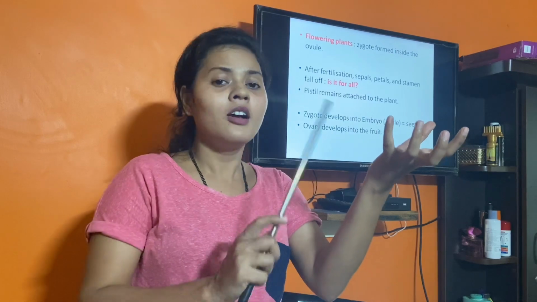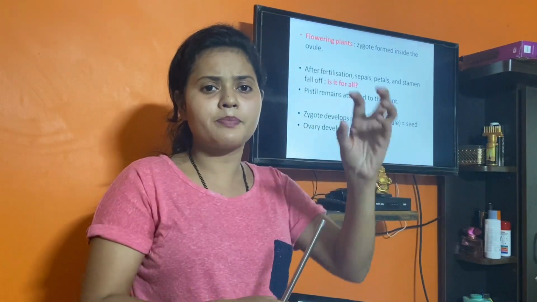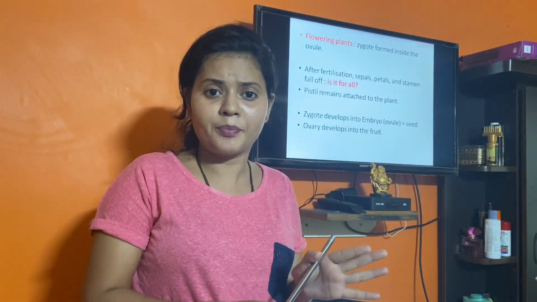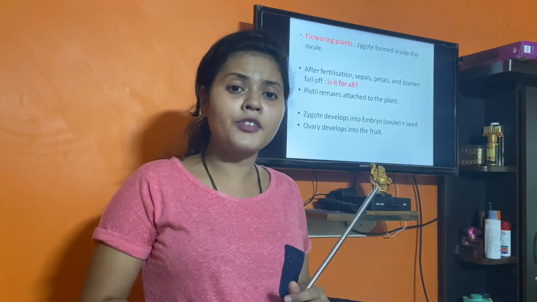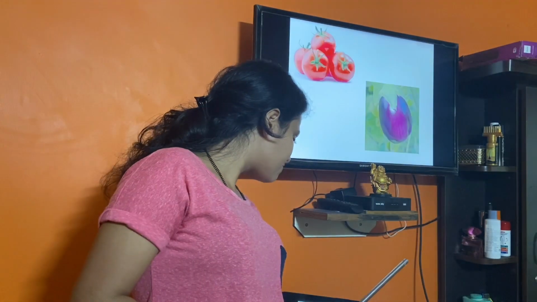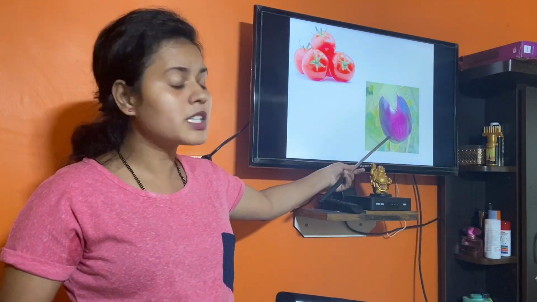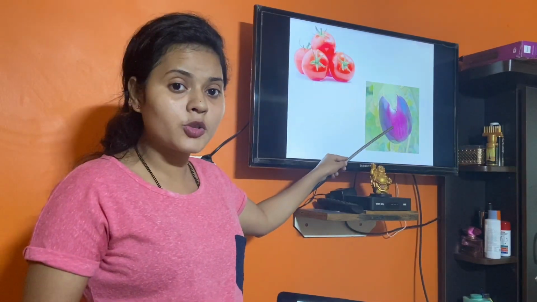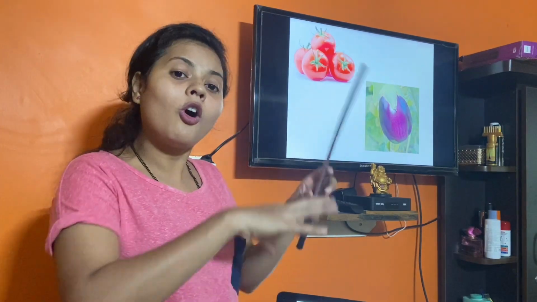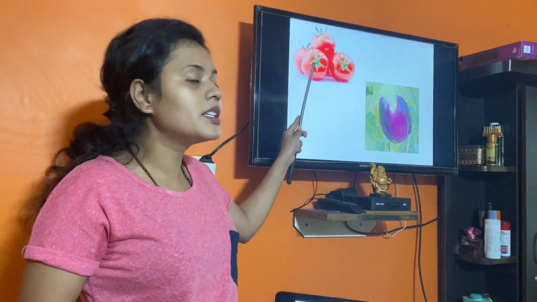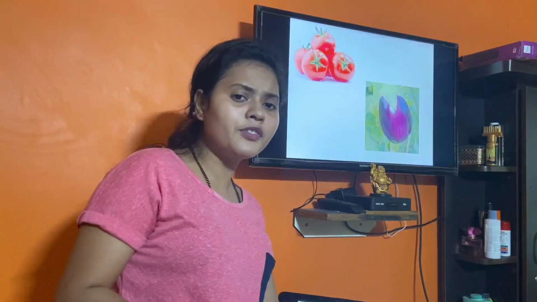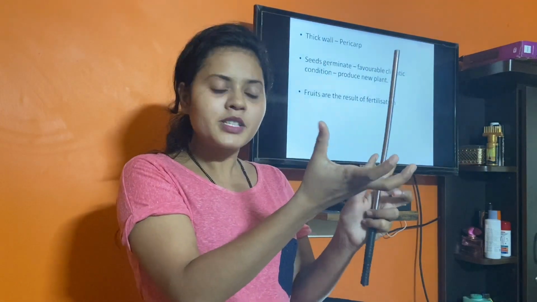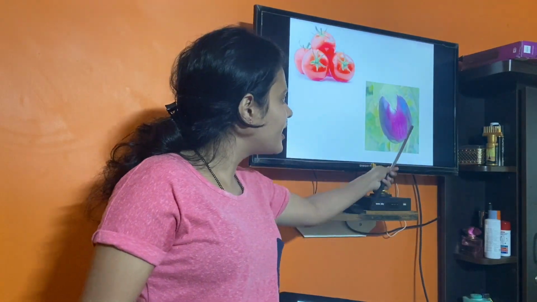Once the fruit is formed, what happens? Sepals, petals, pistil, carpel, the stamens, everything falls off from that particular flower. But is it so for all fruits? No. Remember, in the case of tomato and brinjal, see this picture over here. Can you see the sepals? Strawberry is also an example. Though all the other parts fall off, the sepals remain. In other fruits they fall. Now the entire ovary develops into fruit.